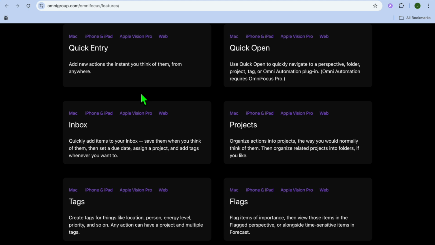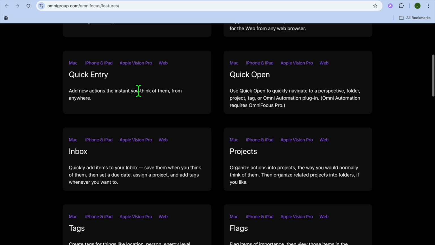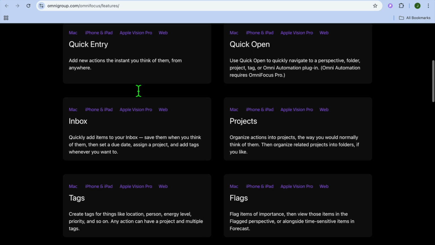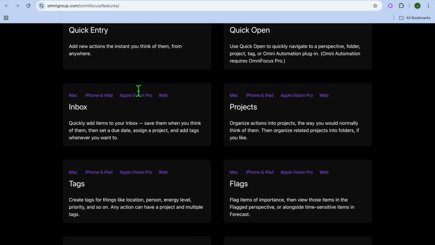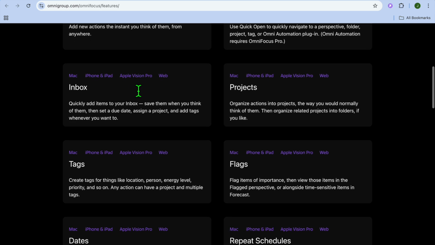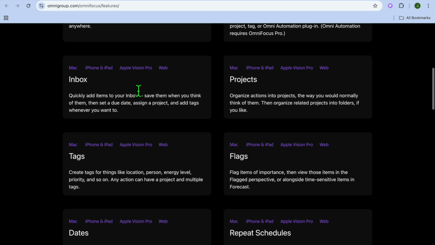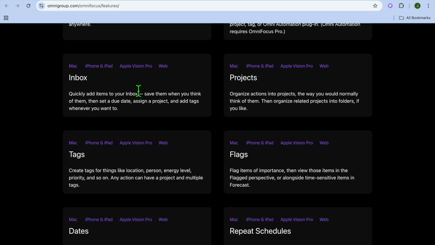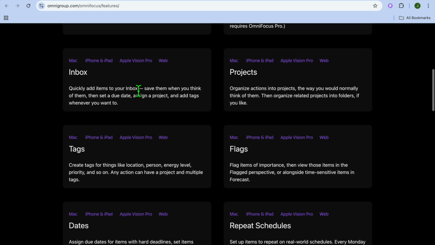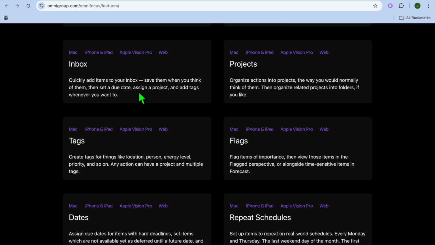For example, OmniFocus offers task organization using projects, contexts and tags, forecast features for visualizing upcoming deadlines, deep GTD support for prioritizing tasks, and sync across macOS and iOS devices. It's best for personal productivity.